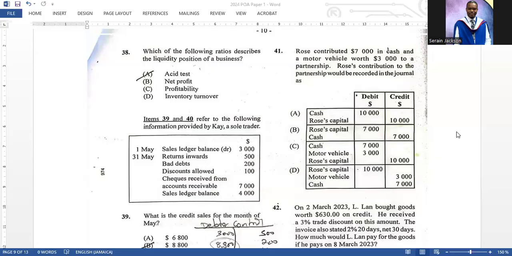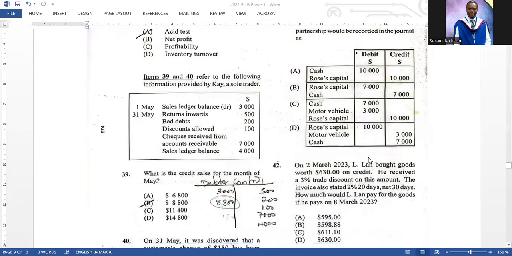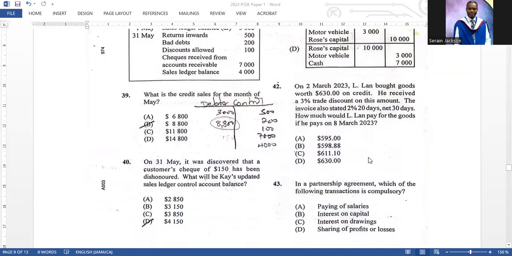All right, so for 41, Rose contributed $7,000 in cash and a motor vehicle worth $3,000 to a partnership. Rose's contribution to the partnership would be recorded in the journal. The correct answer there is C. It would debit the cash and the motor vehicle, and credit Rose's capital account.